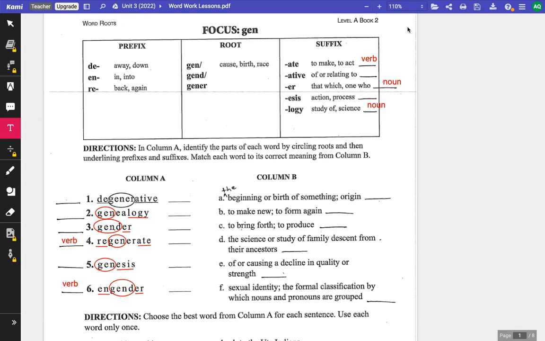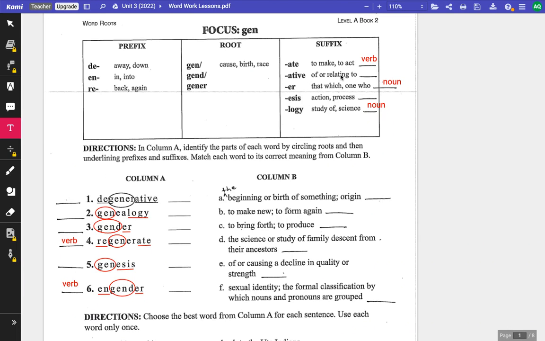We're getting the hang of some new activities here in WordWork, and everybody's doing really well. I filled in a lot of the answers that folks did yesterday. I also did the circling and the underlining, which was another thing that I asked you to do. I think everybody has all of those elements finished already. I did want to go over some of the parts of speech for some of the suffixes that some people had trouble with, as well as the parts of speech for these words here.